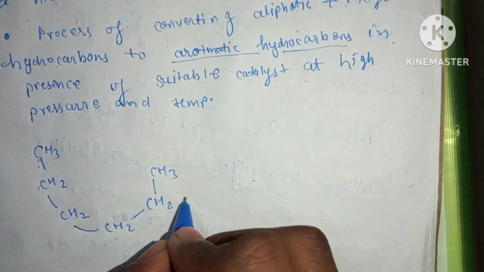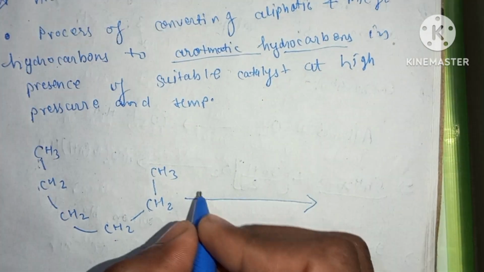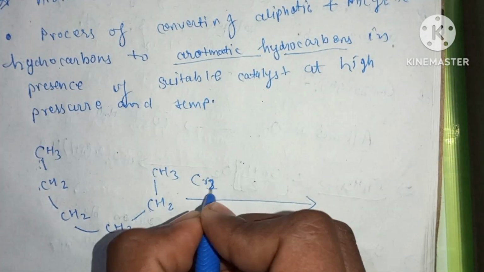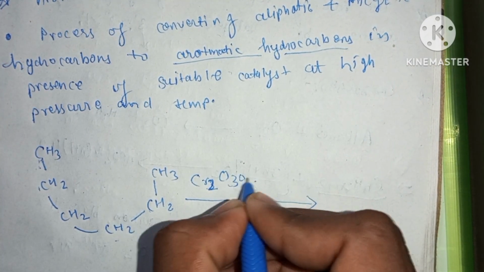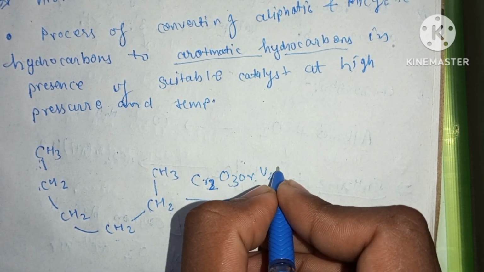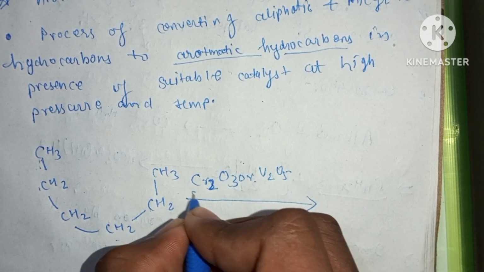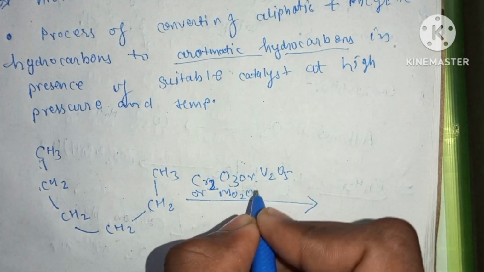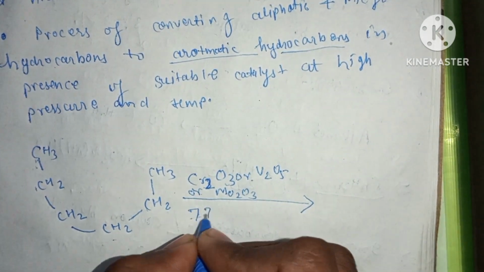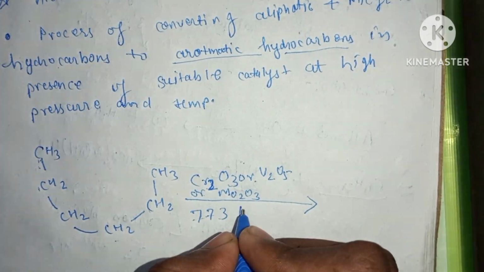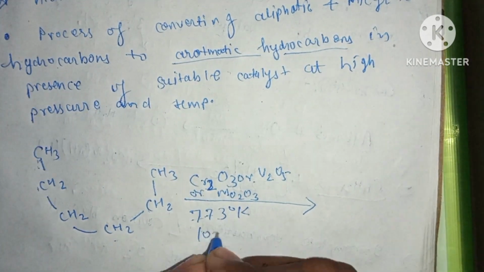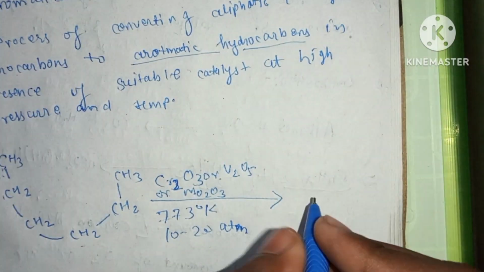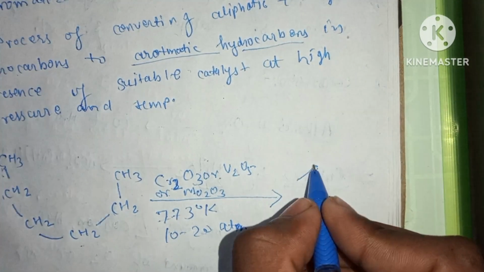In the presence of any catalyst from these, V2O5 or Mo2O3, molybdenum oxide, and the temperature is 773 Kelvin and the pressure is 10 to 20 atm. So it will be converted into an aromatic compound.